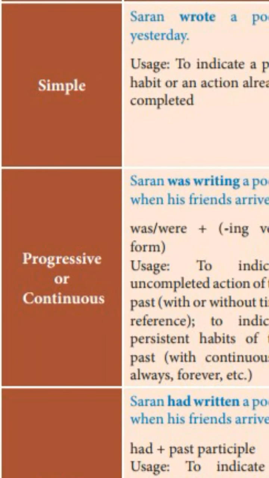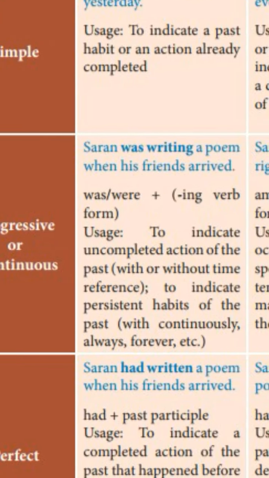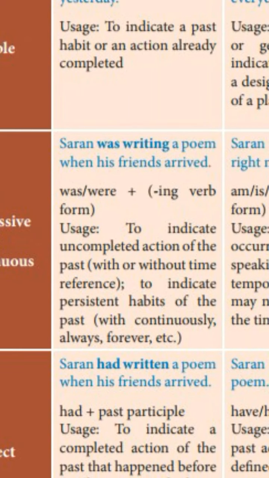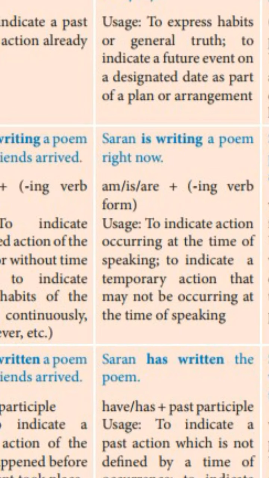Next one is past continuous or past progressive. Saran was writing a poem when his friends arrived. At that moment, that action was going on continuously. When the friends arrived, what was he doing? He was writing a poem. That action was going on. So, incomplete action.